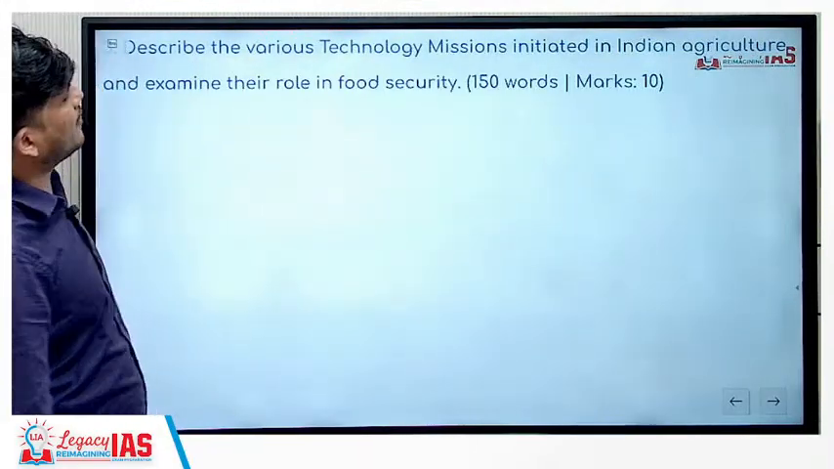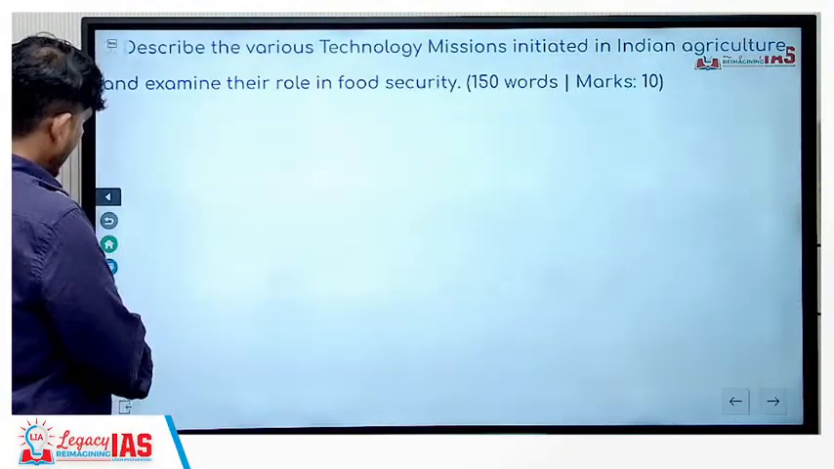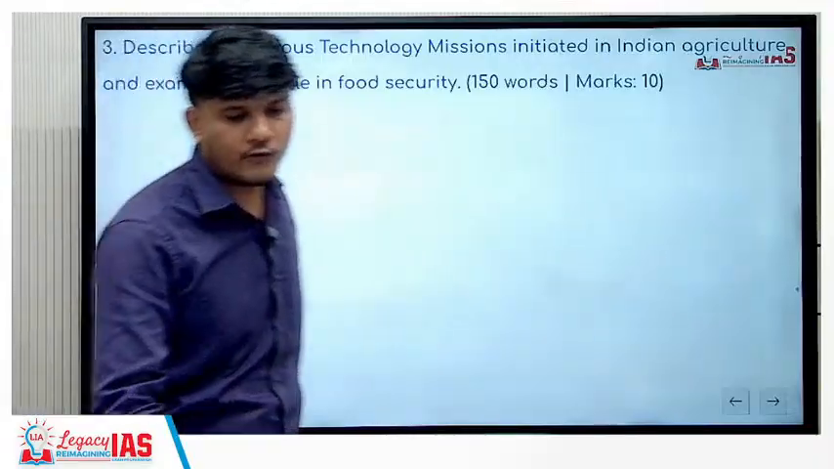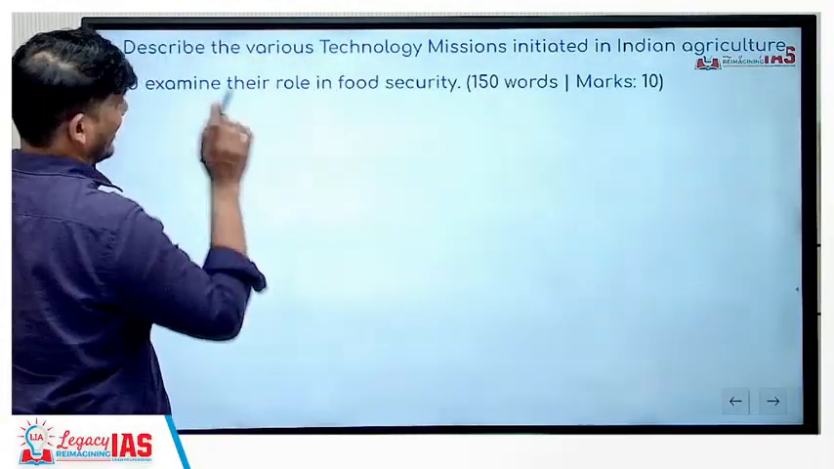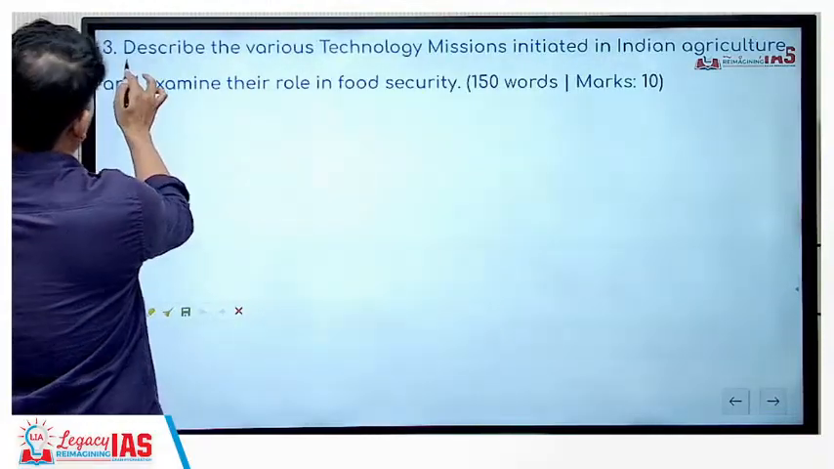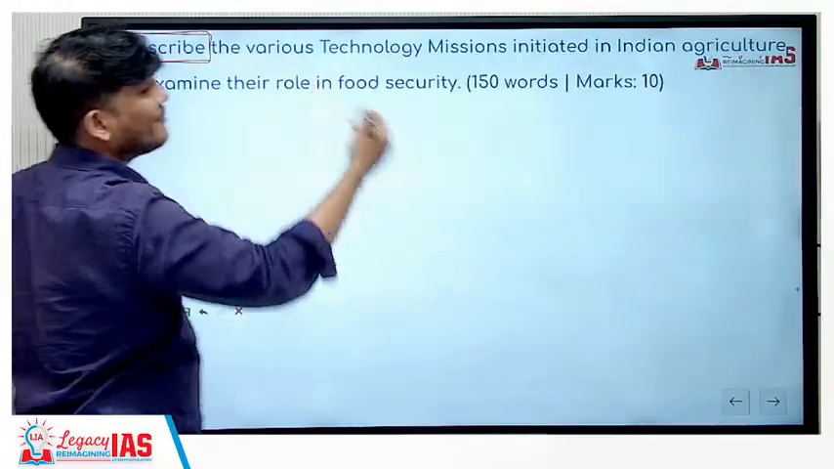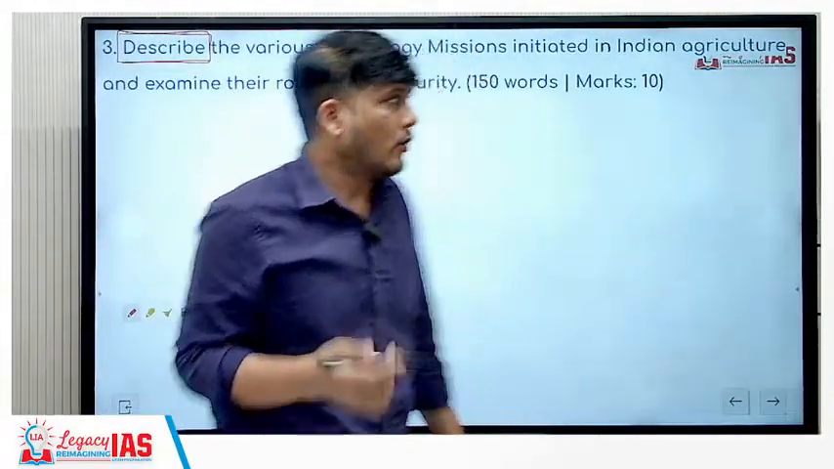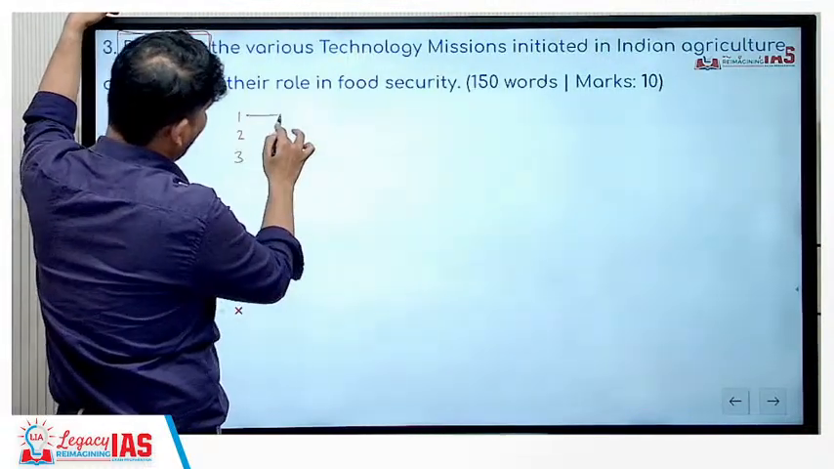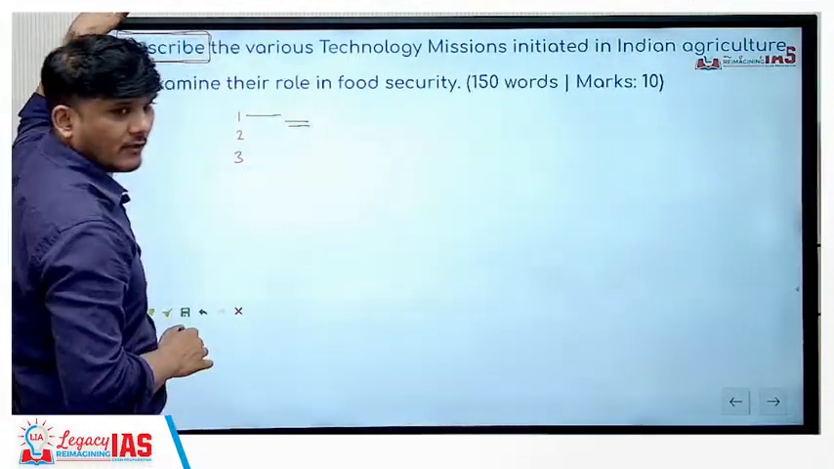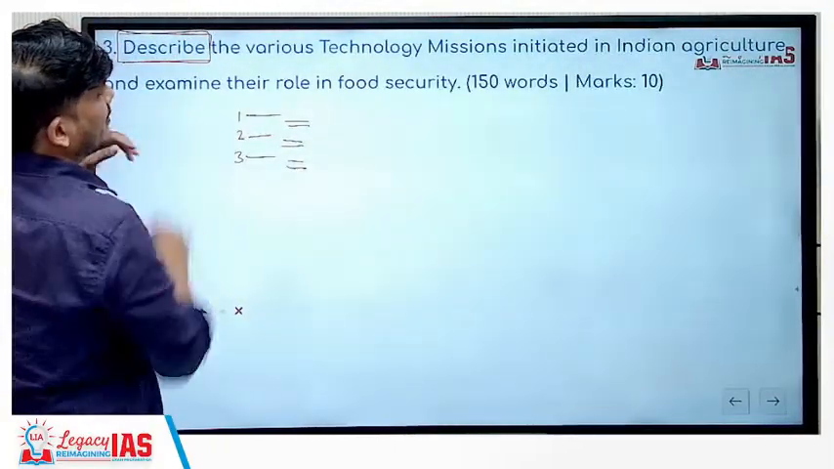Next, describe the various technology missions initiated in Indian agriculture and examine their role in food security. Yes, that is good. Now, when the word is 'describe', you cannot simply list it down. You will have to write, let's say, 1, 2, 3, and a couple of lines of description for each. This will be the first part.